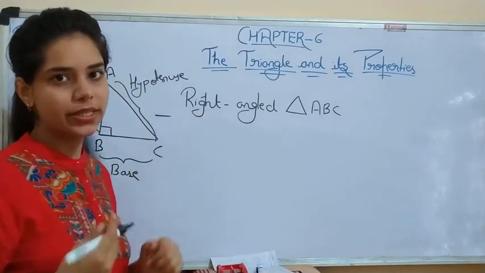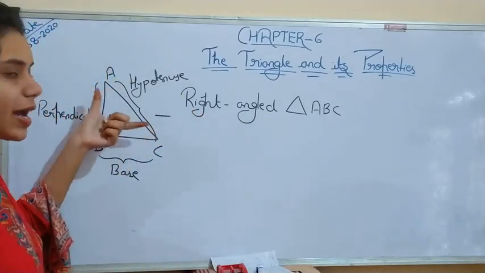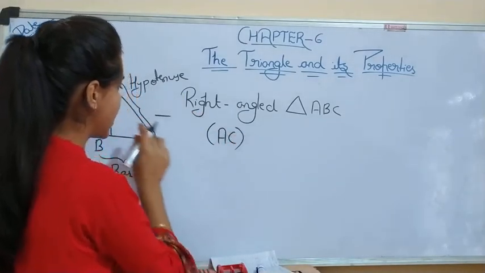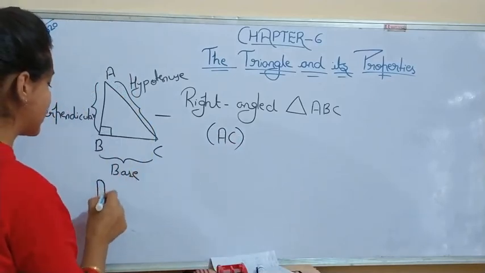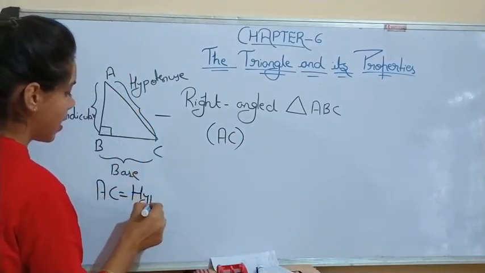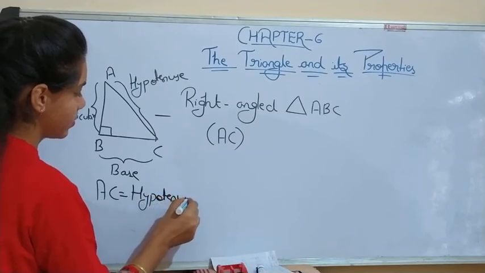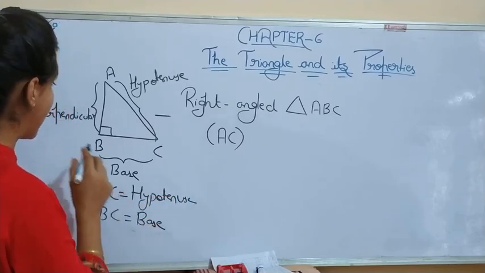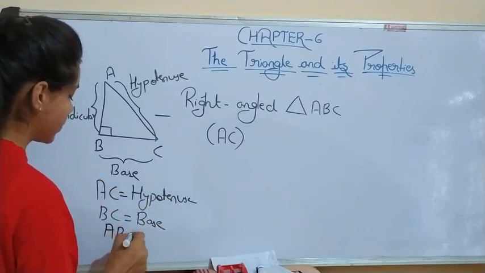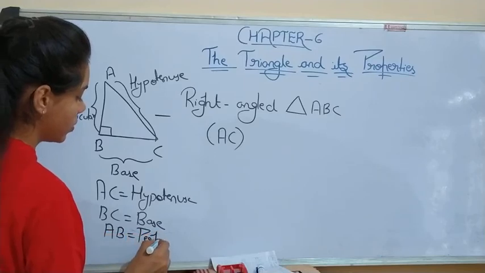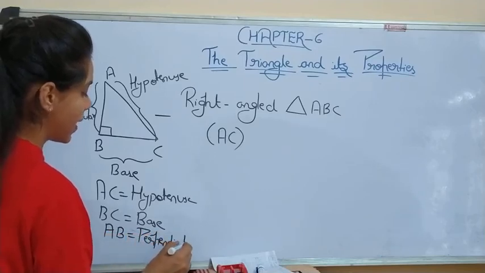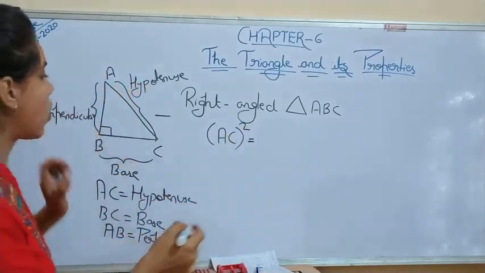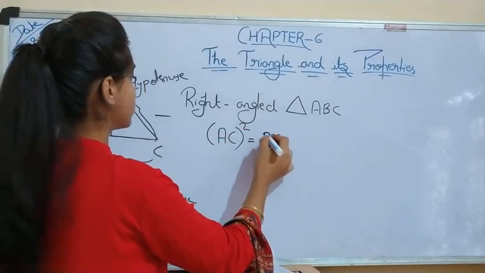What he actually said is that in a right angle triangle, the square of the hypotenuse, here AC is the hypotenuse, BC is the base, and AB is the perpendicular, is equal to the sum of the squares of the two sides.